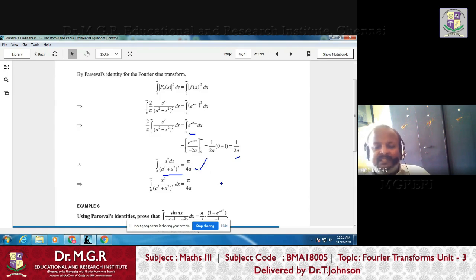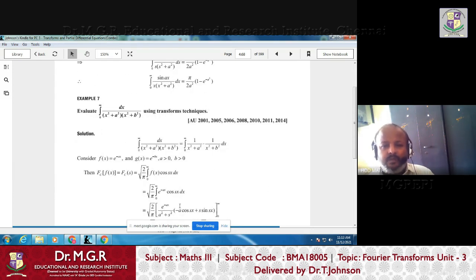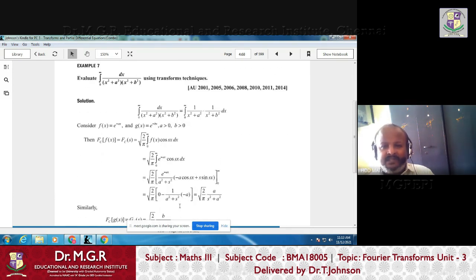Just like in Fourier series, to evaluate some infinite series we use the Fourier series representation, similarly in Fourier transform, to evaluate certain integrals we use the Fourier transform representation. But as I told already, the real applications in real-world problems are in the wave theory, whether it is electrical waves or thermal waves or sound waves, whatever may be, it is in the wave theory.